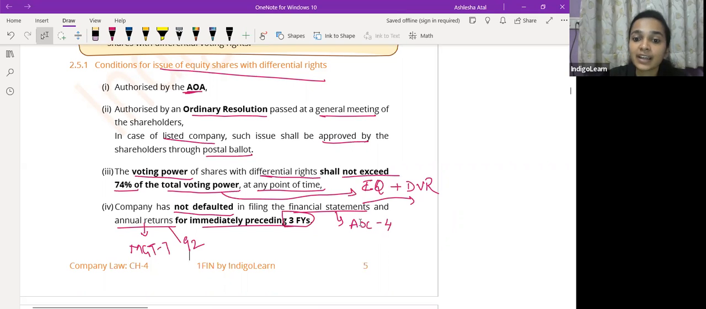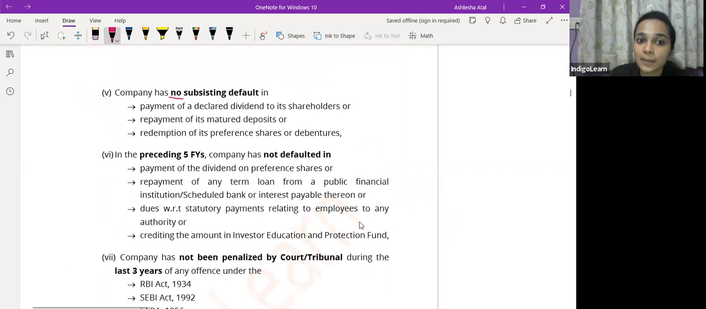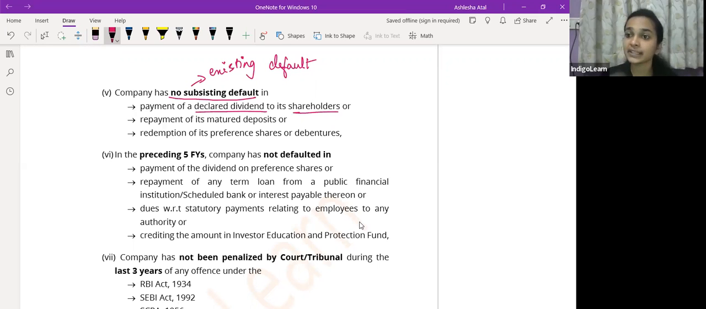And apart from it, there are 2 more defaults which are being talked of. There, the company has no subsisting default. Subsisting matlab existing default. No subsisting default in payment of declared dividend to its shareholders. Say for example, company ने dividend declare कर दिया, but company ने shareholders को dividend pay ही नहीं किया. So उस situation में company has made a default in payment of dividend which has been declared by the company. तो उस सिचुएशन में कंपनी DVR इशू नहीं कर सकती.